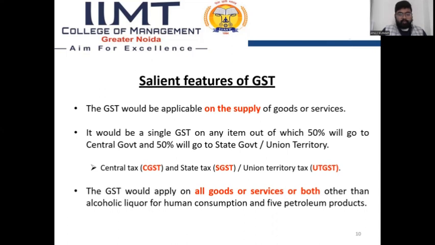The third is that GST would apply on all goods or services or both, other than alcoholic liquor for human consumption and 5 petroleum products. GST in India is applicable on all types of goods or services, excluding alcohol for human consumption, and the 5 petroleum products like petrol, diesel, natural gas, and CNG.